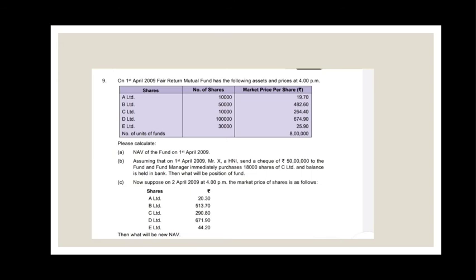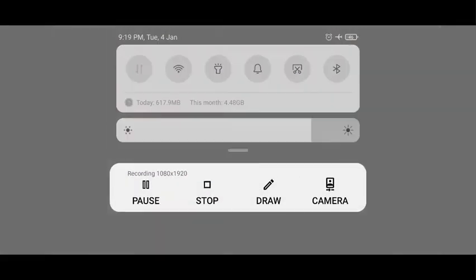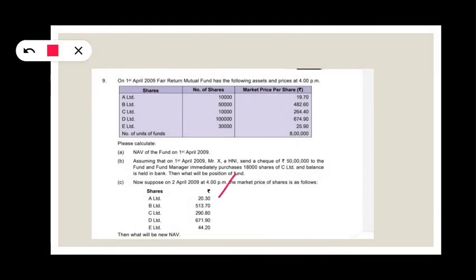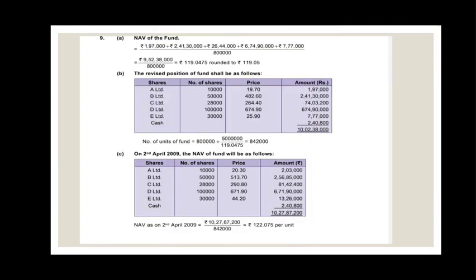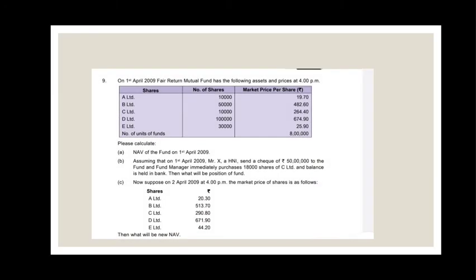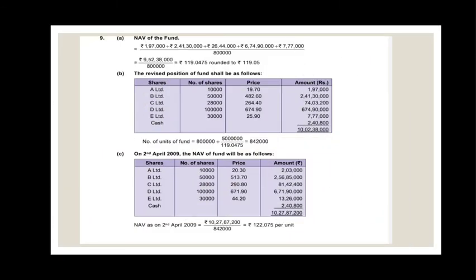Now suppose on 2nd April 2009 the market price of the shares is A Limited 20.3, B Limited 513, C Limited 290, D Limited 671, E Limited 44.1. So we have to find the new NAV. NAV as on 1st April 2009 we get by number of shares into market price per share, 10,000 into 19.7, and so on up to E, divided by total number of units, we get NAV 119.05.